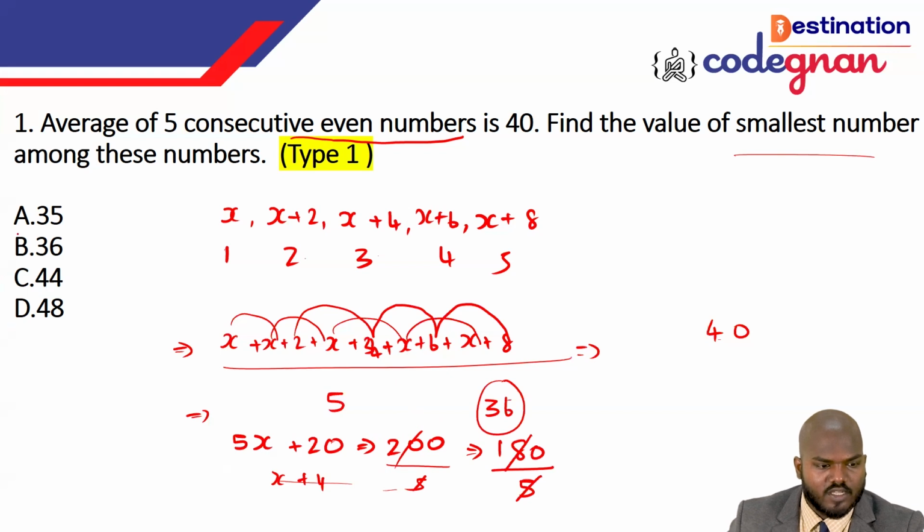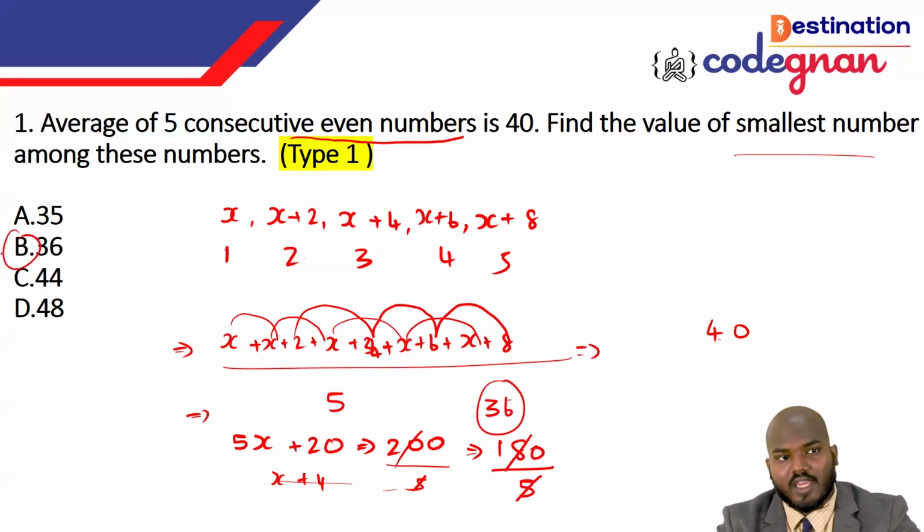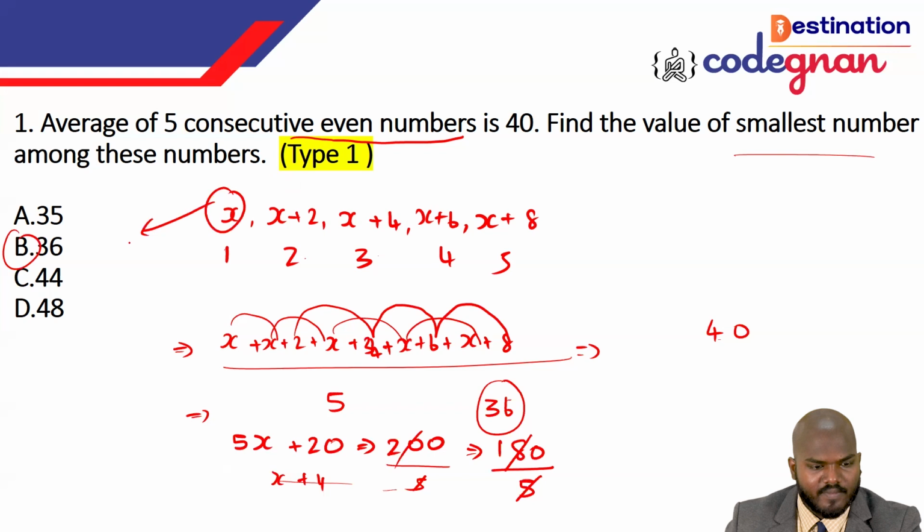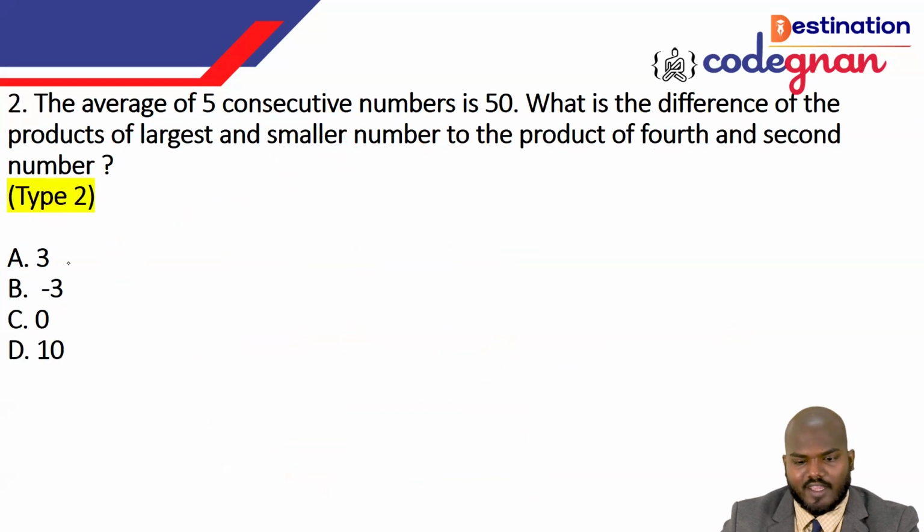With respect to the question, option B is the correct answer. Please make sure you take down this particular question, it can be solved very easily. You don't need to make this many steps. So how can you predict the answer? What is the smallest number? The smallest number is x that we have found, so x is the smallest number here, and that is 36.